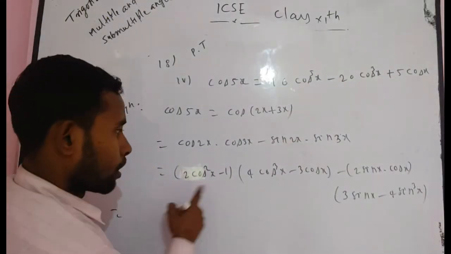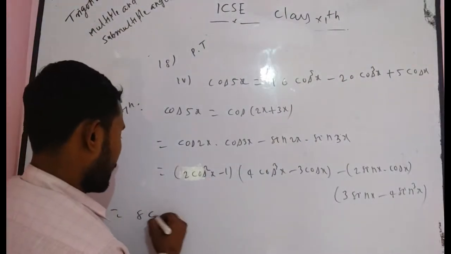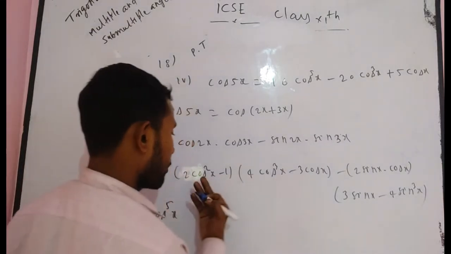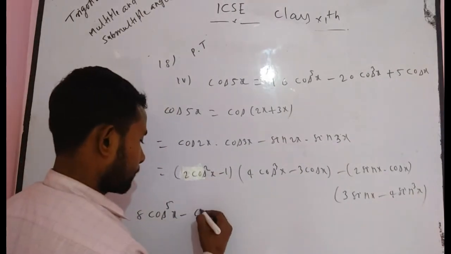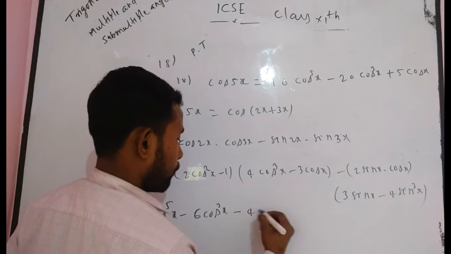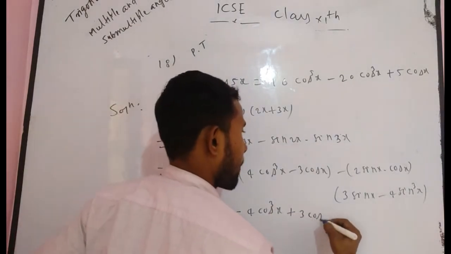You get 8 cos x whole to the power 5. If you multiply by this term again in this term, you get minus 6 cos cube x, minus 4 cos cube x, plus 3 cos x, and minus.